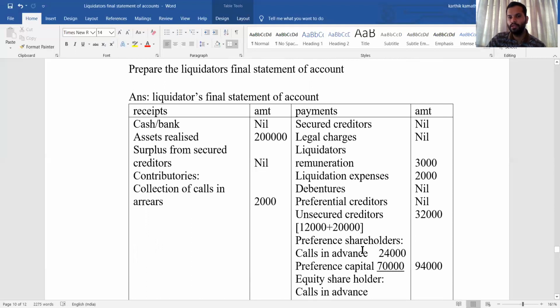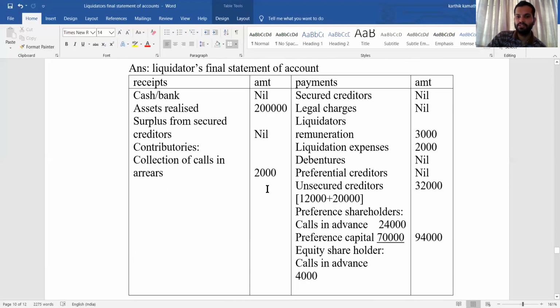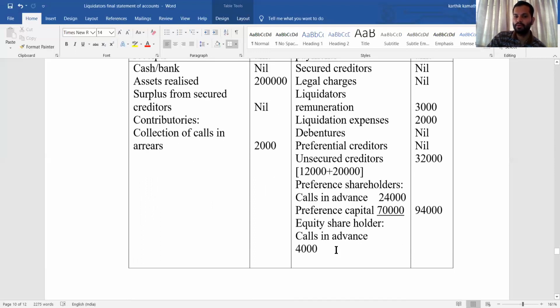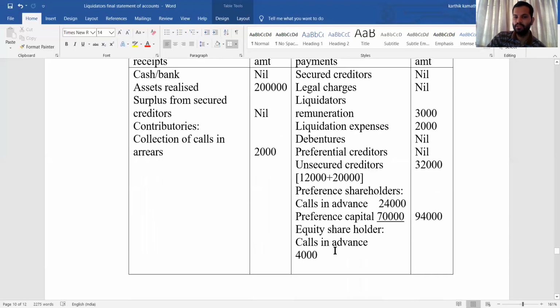Preference shareholder. Whenever there is a calls in advance, it should be paid before returning their capital. So before returning the preferential capital, calls in advance must be paid. Before returning the equity share capital, calls in advance must be paid. So here first you have to write calls in advance 24,000, then preferential capital 70,000. You will get 94,000. Equity shareholder: again for equity shareholder there is also a calls in advance 4,000.